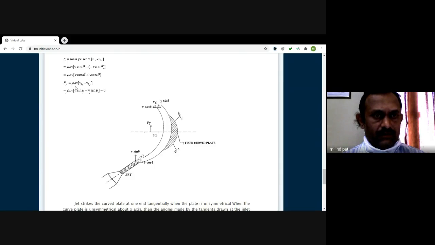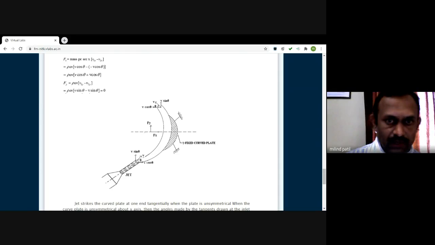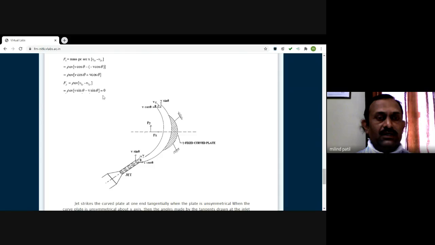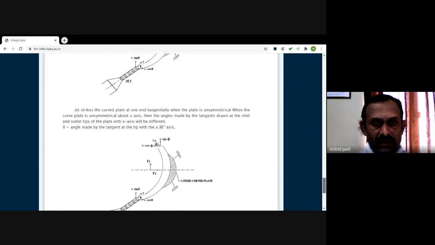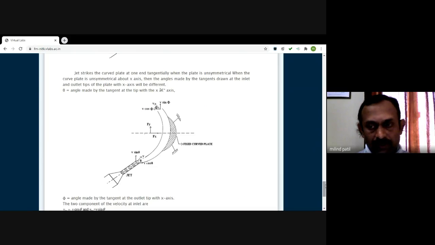Here, y direction, so v1y minus v2y. v1y is the initial velocity in y direction, v2y is the final velocity in y direction. Substitute the values, v sin theta minus v sin theta, so it is 0, and that's why the y component does not exist over this plate when the jet is striking the plate tangentially. So this is a simple theory related to impact of jet.